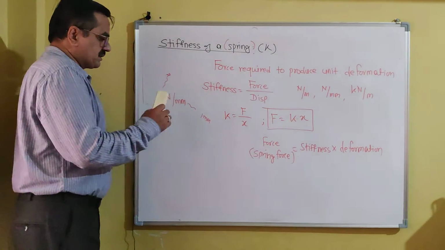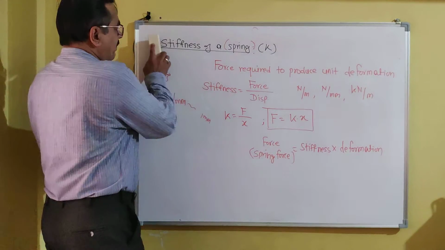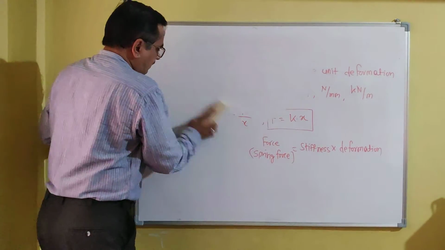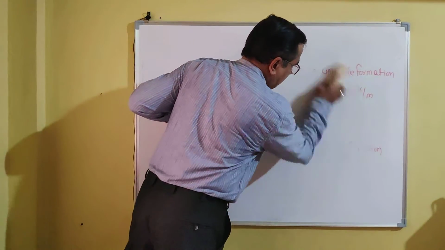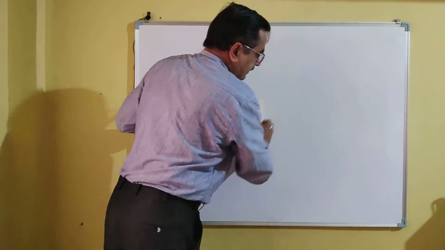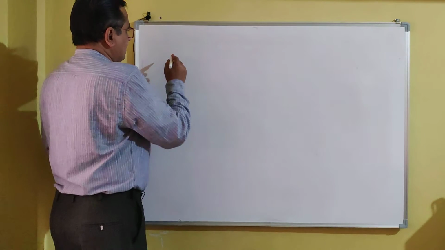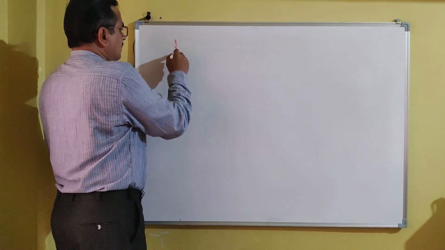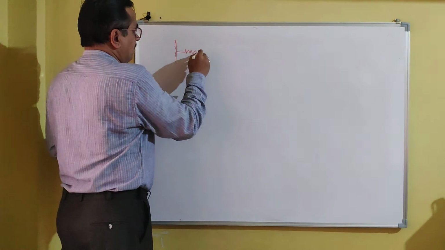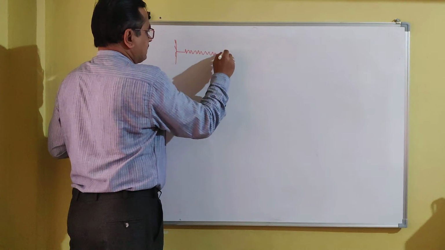Now we will discuss work done by a spring force, and then we will stop. Consider a spring like this.